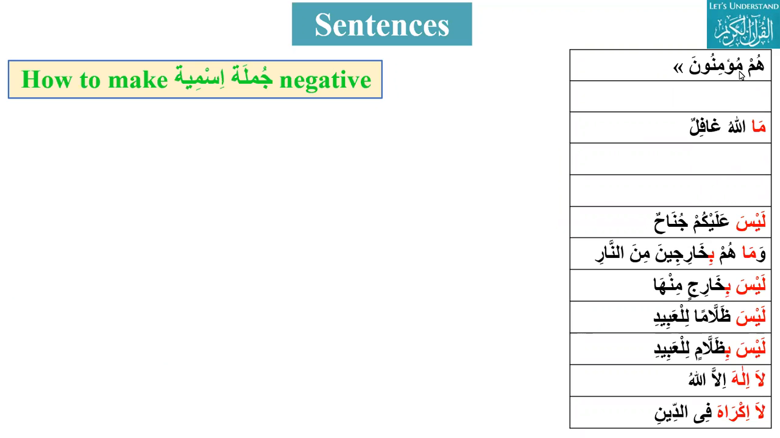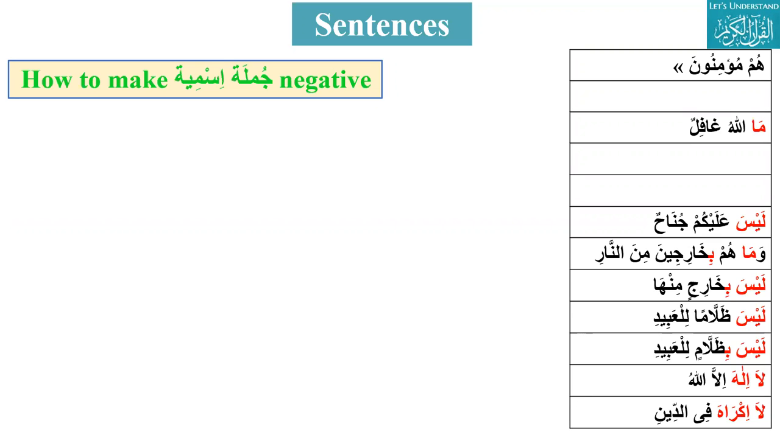One more task for you. Use the combination of ma plus b. They are not at all Muslims. Laysa bihim Muslim. You're right, laysa bihim. But I am saying use the combination of ma plus b, not laysa b.